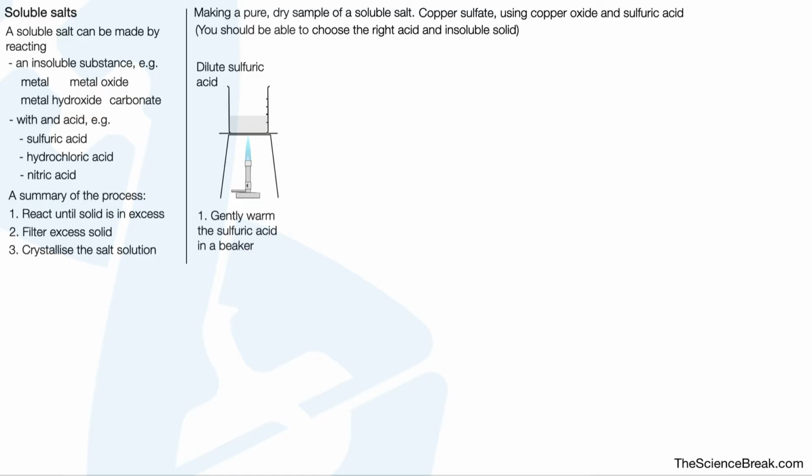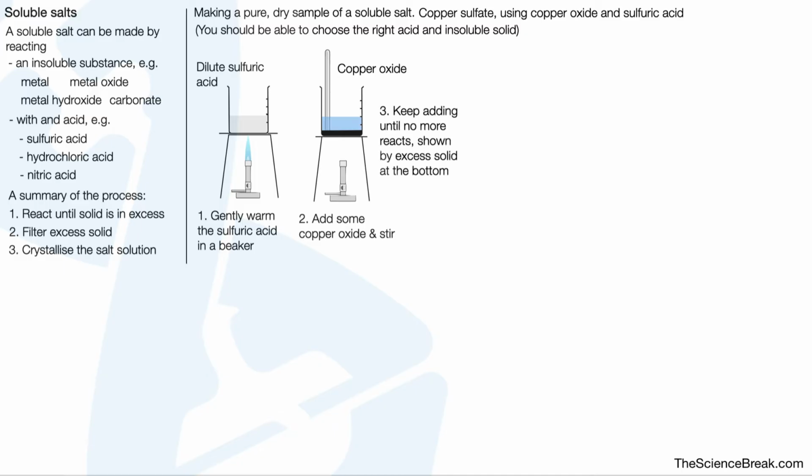We gently warm the sulfuric acid in a beaker, being careful not to boil it. We then add our copper oxide. So we add some copper oxide and stir. And when we stir, we see the appearance of a blue solution. That's our copper sulfate solution. We keep adding copper oxide until no more reacts. This will be shown by excess unreacted solid at the bottom of the beaker. We would then filter to remove any excess copper oxide.